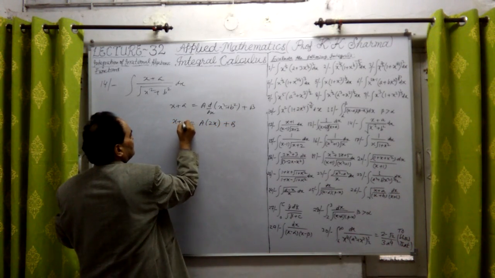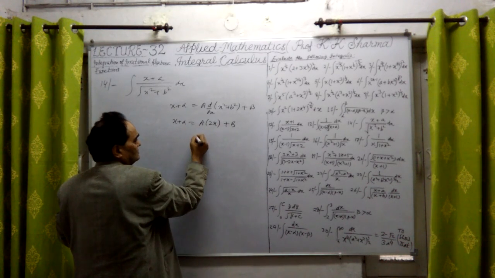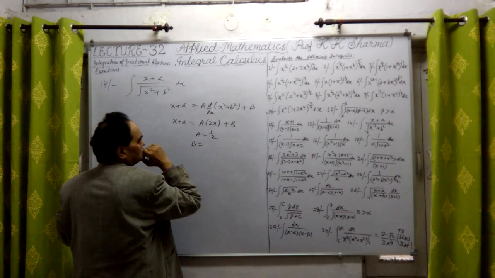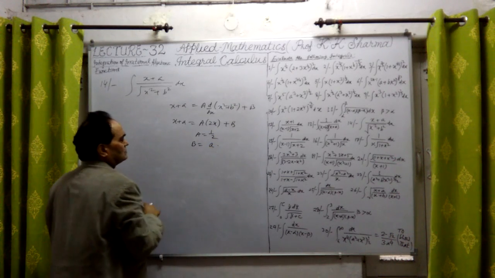This is x plus a. What do we compare? If we compare, then the coefficient of x, a is equal to only 1 upon 2, and b is equal to small a. Simple.